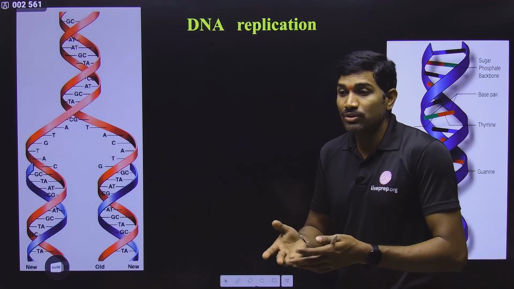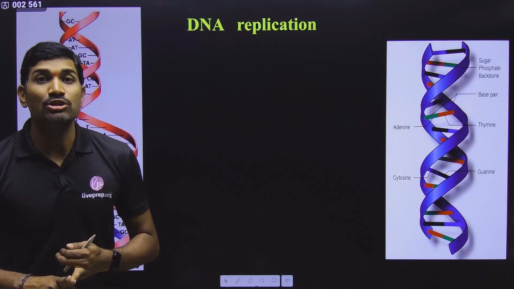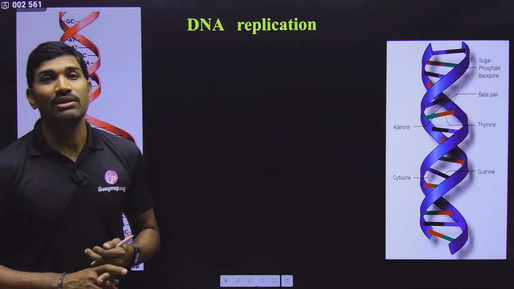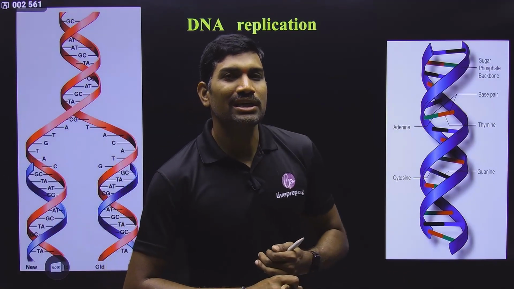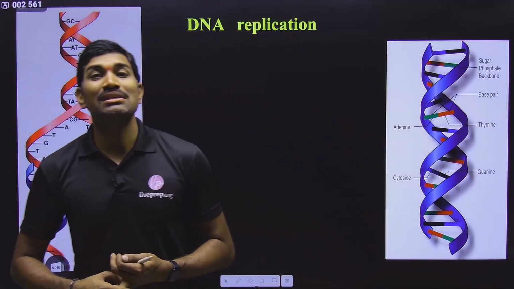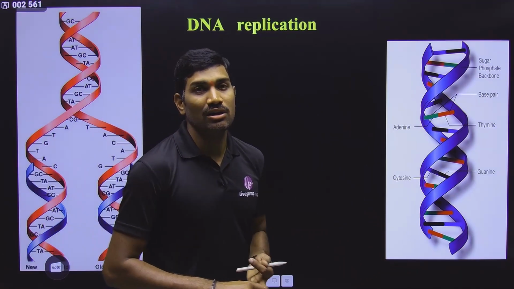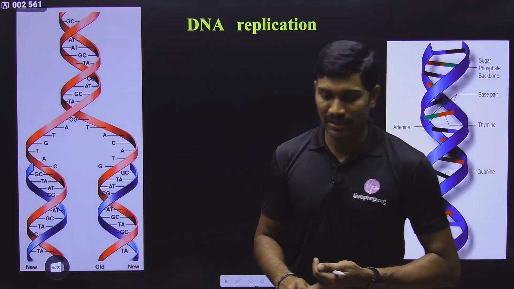Who first proposed it? Sentences are very clear. Who first proposed DNA replication? Who first proved DNA replication? All these are very important. Who first proposed DNA replication? It is Watson and Crick. Who first proved this? It is Meselson and Stahl. Who first proved it in prokaryotes? It is Meselson and Stahl. What is that prokaryote? The E. coli bacterium.